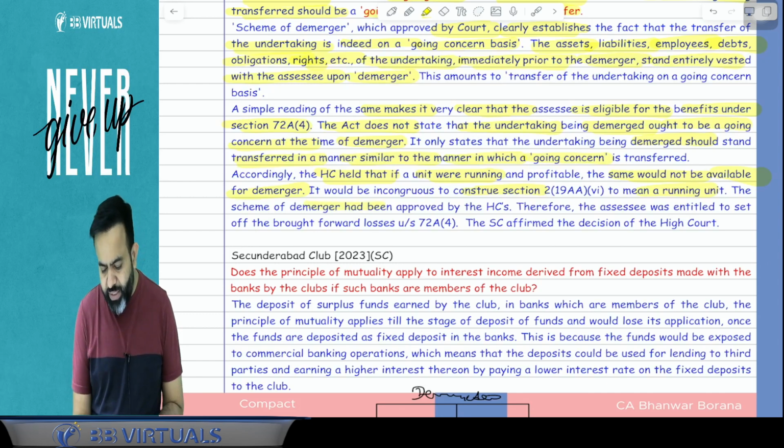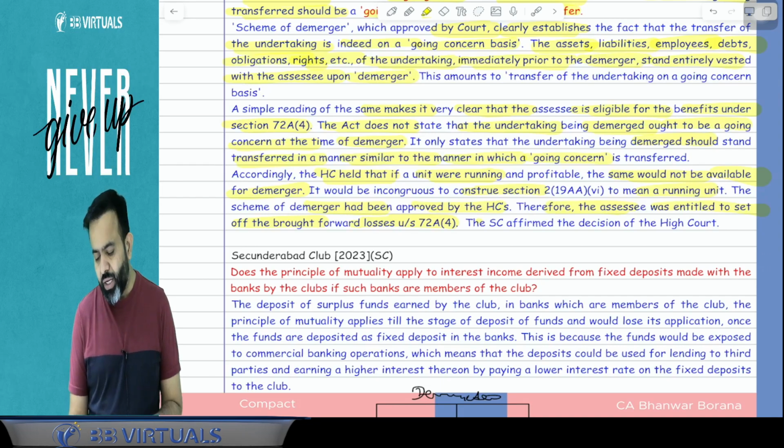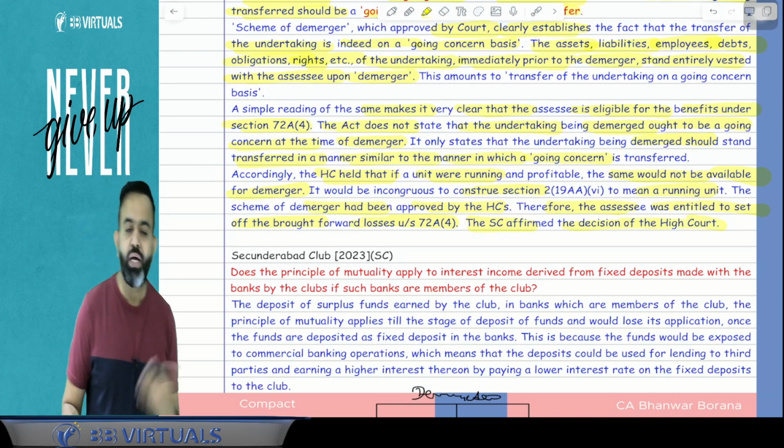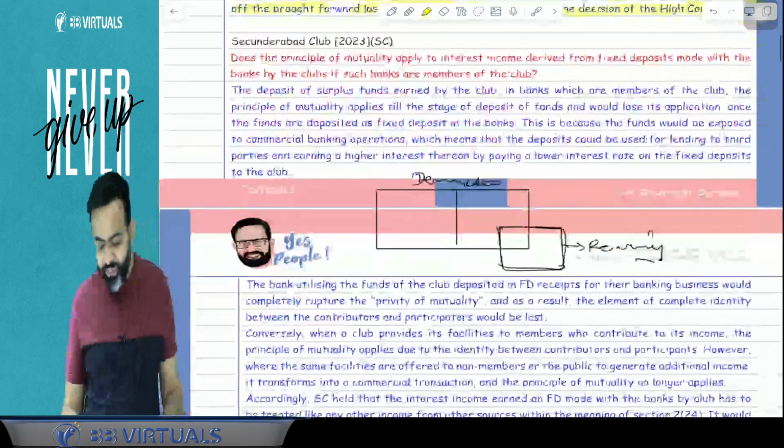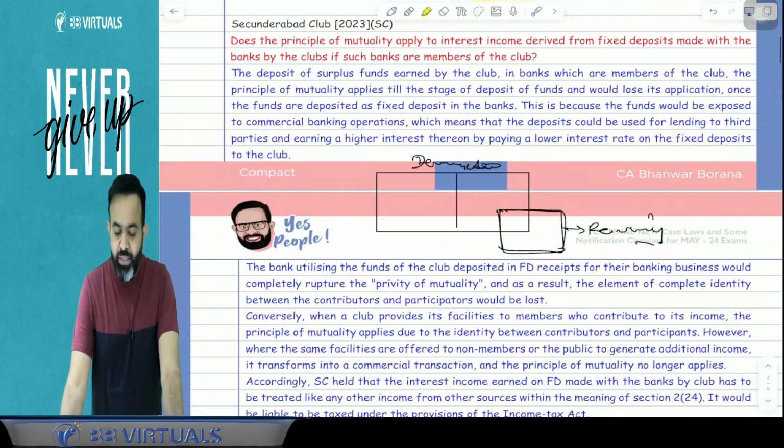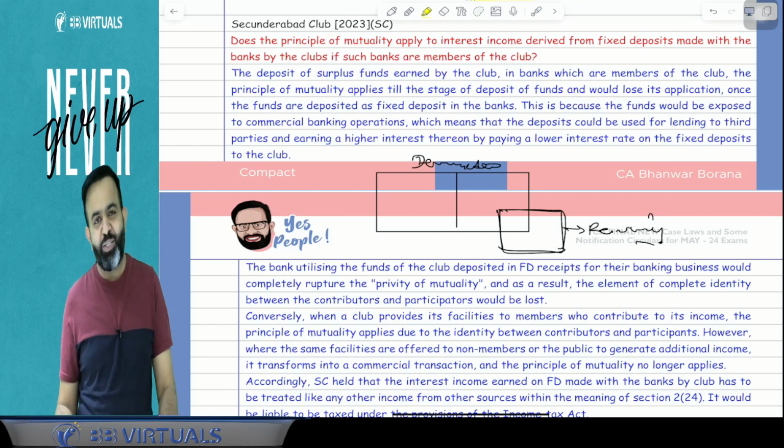The scheme of demerger has been approved by the High Court and therefore the assessee was entitled to set off the brought forward losses under section 72A subsection 4. The Supreme Court affirmed the decision of the High Court. Now the next case law is from the Sikandrabad Club 2023 Supreme Court judgment.